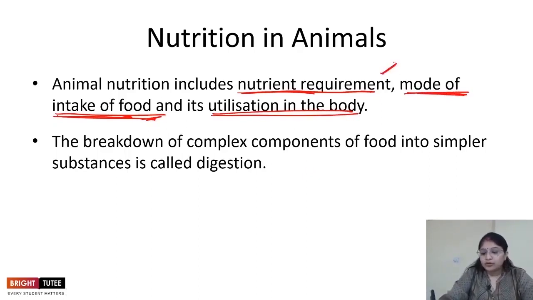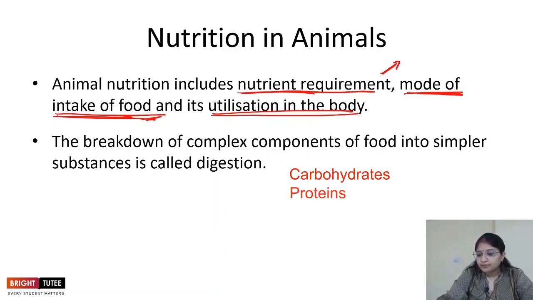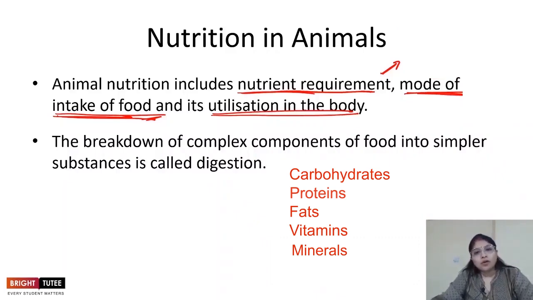When we are talking about the nutrient requirements, we have already talked about it in class 6. We saw that there are a few nutrients present in the food that our body requires in a balanced way. What are these nutrients? These are carbohydrates, protein, fats, vitamins, and minerals. All of these nutrients play different roles in the body of the organism.